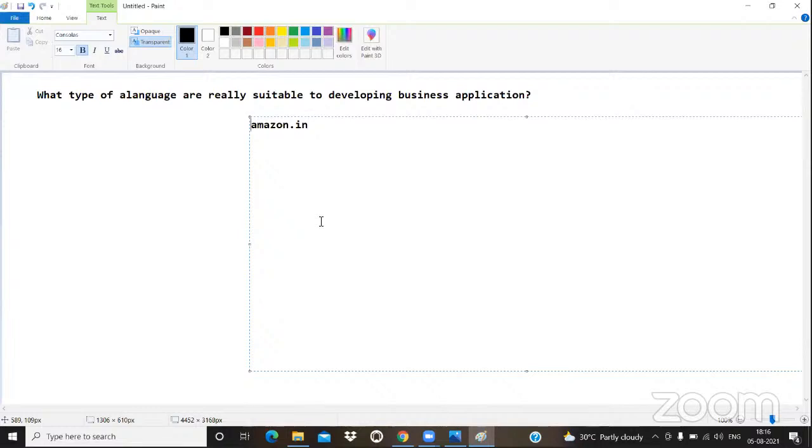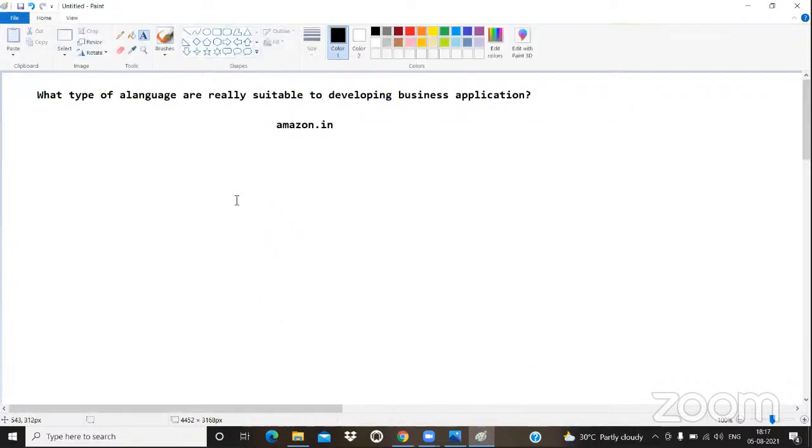So here I'm taking one real-world application, Amazon. What is the main intention of Amazon? They deliver products to customers. Why do they deliver the products to customers? Are they doing these services for free? No. Amazon.in's management will not deliver the products for free. What are they really expecting? Money from the end users, in the form of profit.